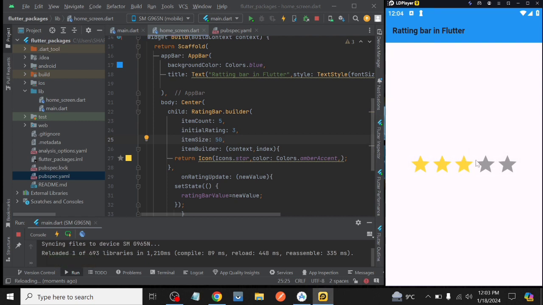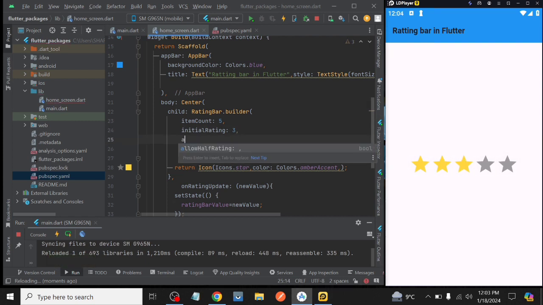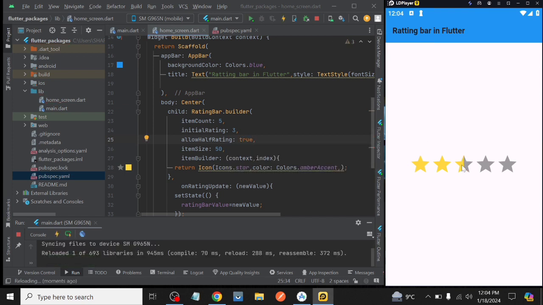For half rating, we use property allow half rating and make it true, because it takes true or false, meaning to say it takes bool value.